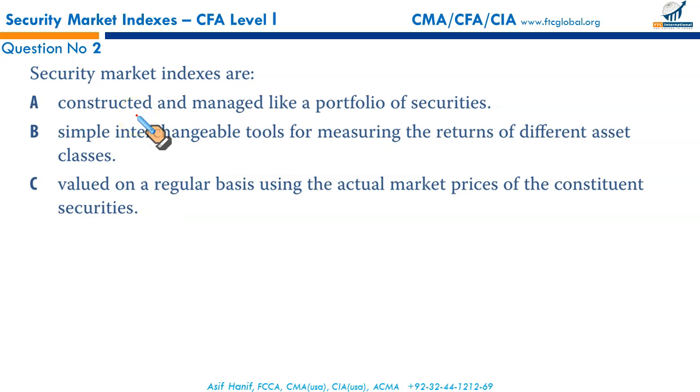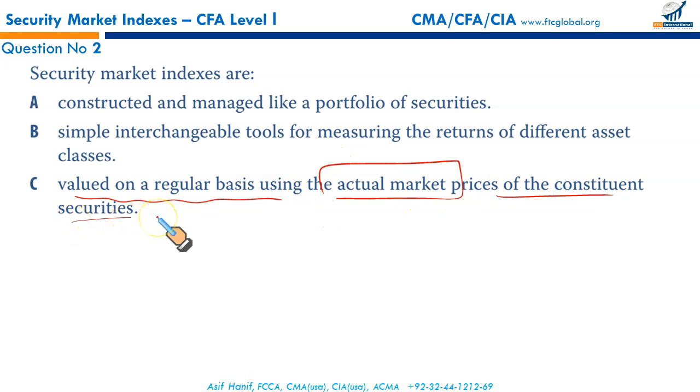Okay, so moving in the reverse order, security market indices are valued on a regular basis using actual market price of the constituent securities. Not always. Why? Because in fixed income indices, bonds may not have any market value, they are illiquid. So you can use estimated market price in some cases, but not actual market price all the time.